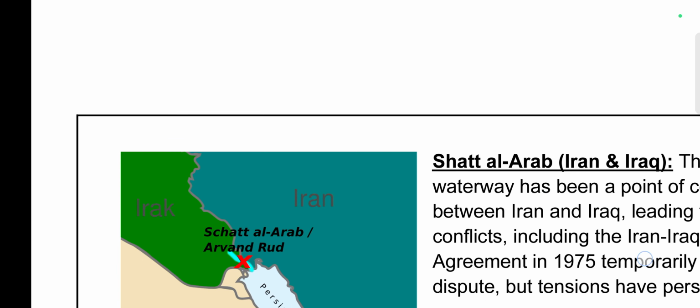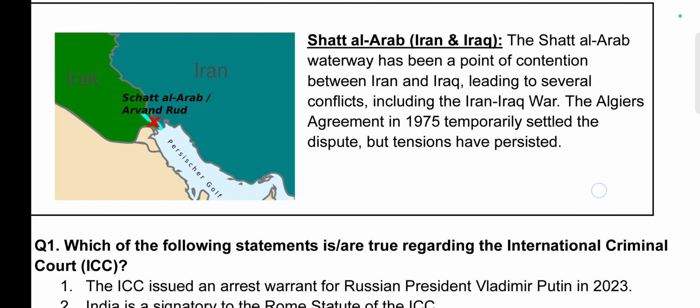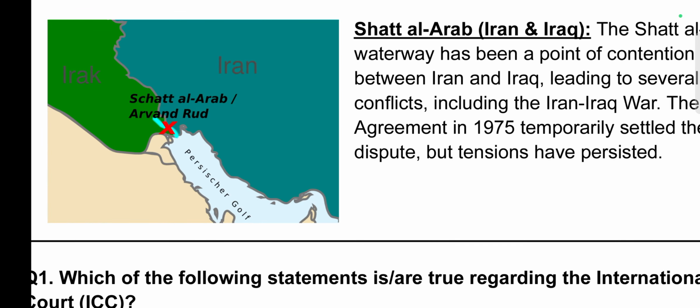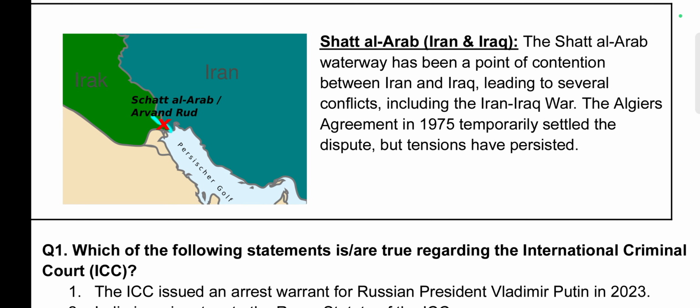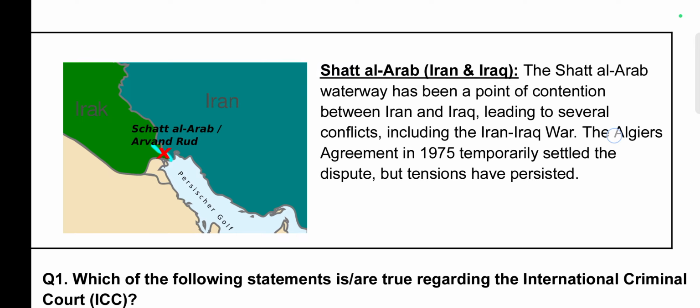Next is Shatt al Arab. The Shatt al Arab waterway has been a point of contention between Iran and Iraq, leading to several conflicts, including the Iran-Iraq war. The Algiers Agreement in 1975 temporarily settled the dispute, but tensions have persisted. For your memory recollection, we can discuss Abu Musa Island, which was a dispute between Iran and which one?